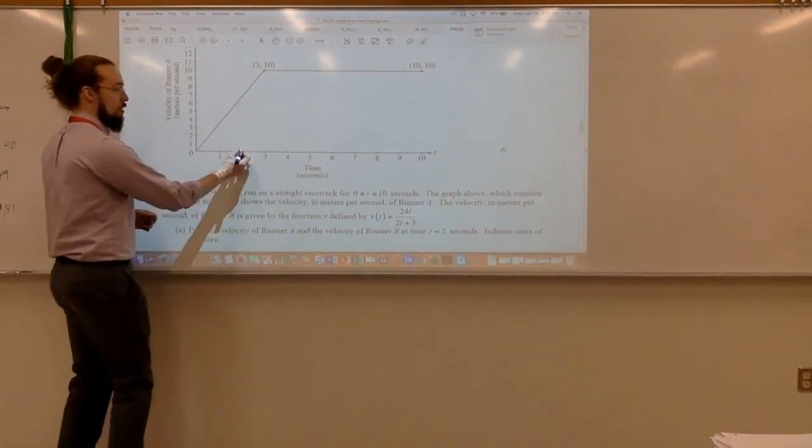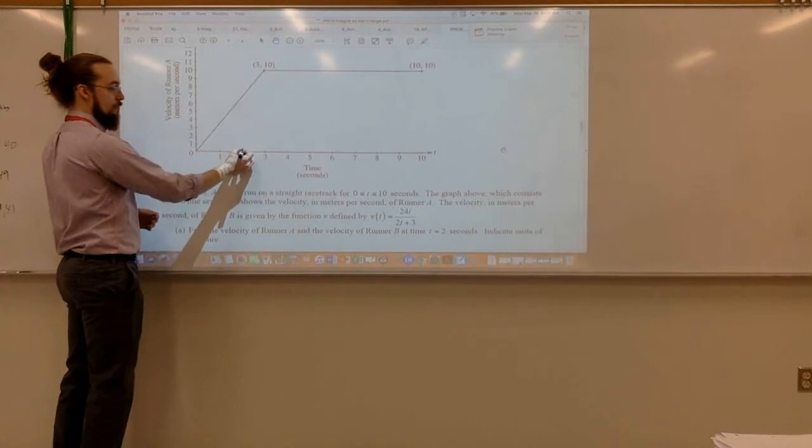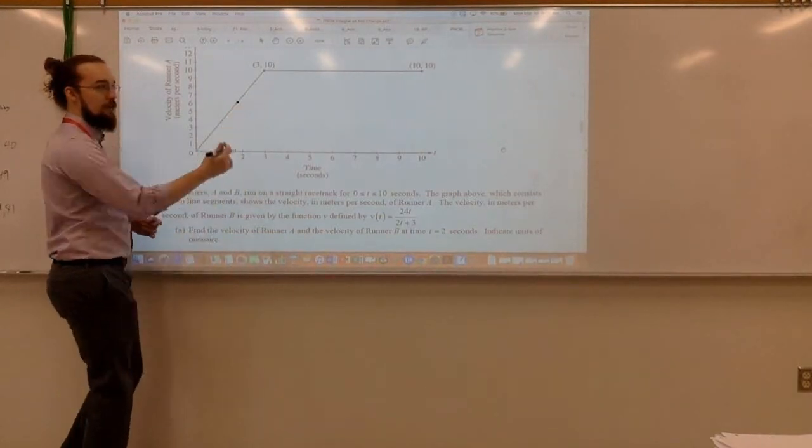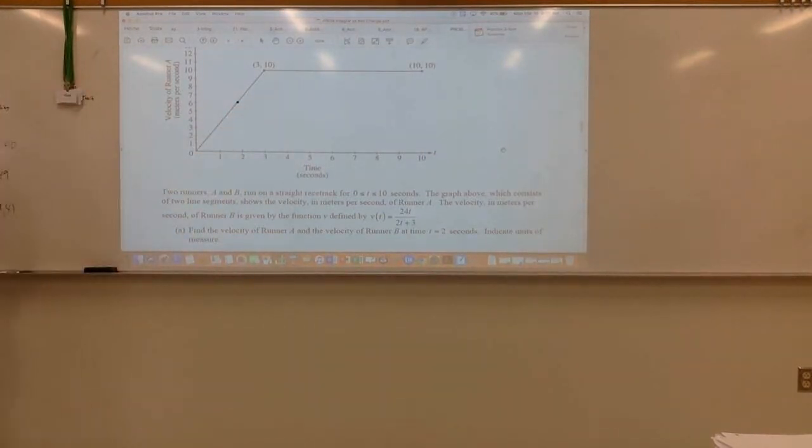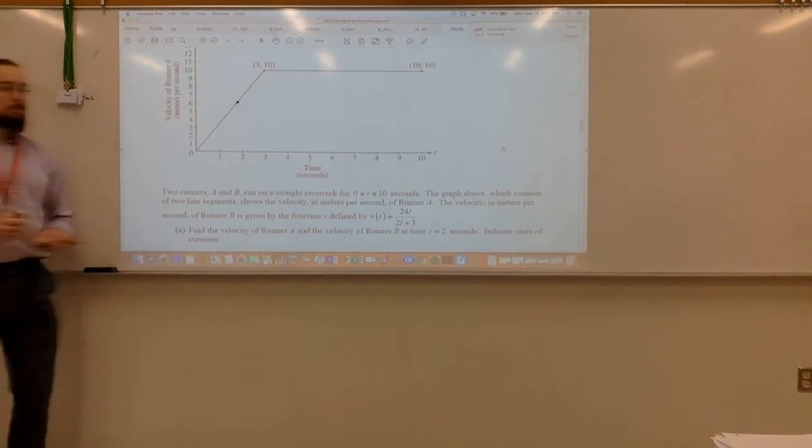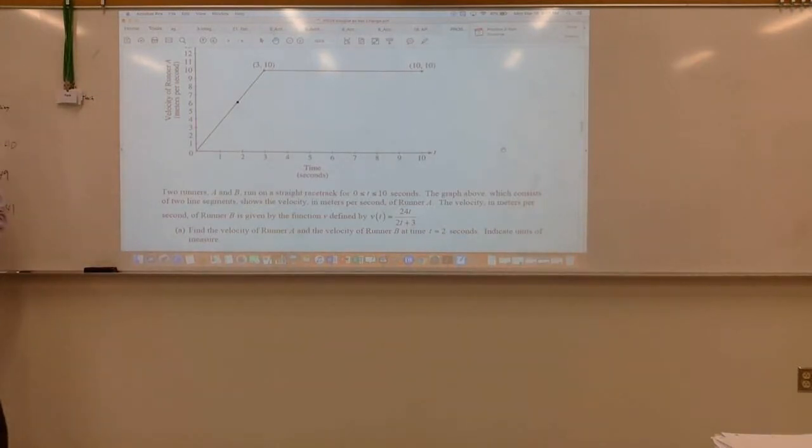So to get velocity, if I'm given the velocity function, I just want that point on the graph. So 6. Is it 6? Kinda. Maybe. How can I figure this out exactly?